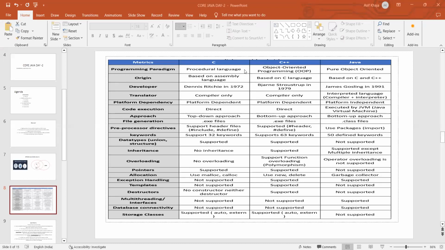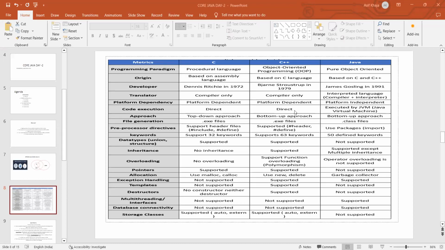And which approach is it following? Definitely any programming language should follow some approach. So C is following the top-down approach. C++ and Java are following the bottom-up approach. And after executing the file, definitely it should generate some file.